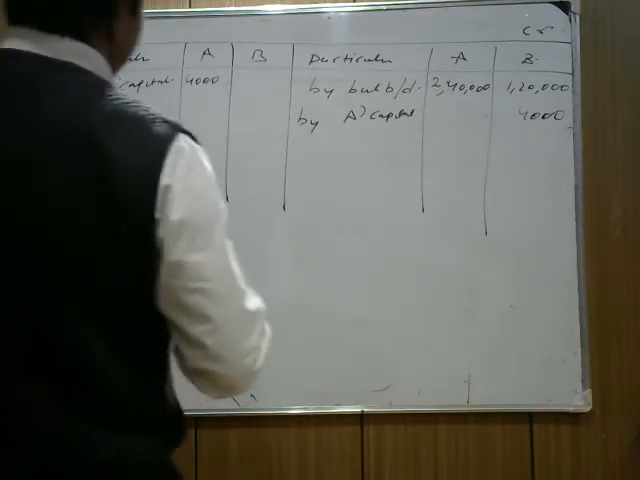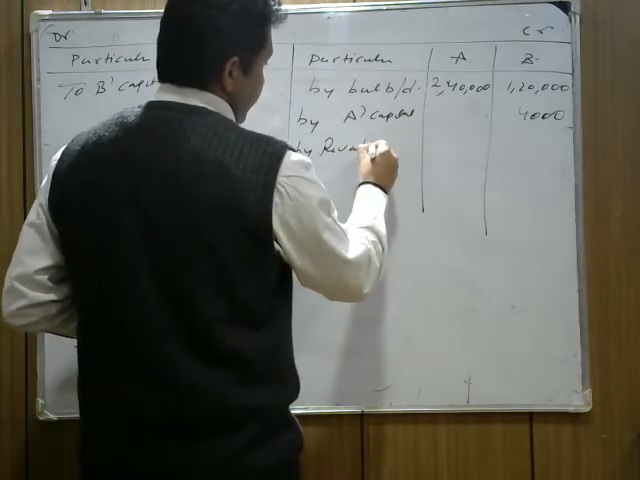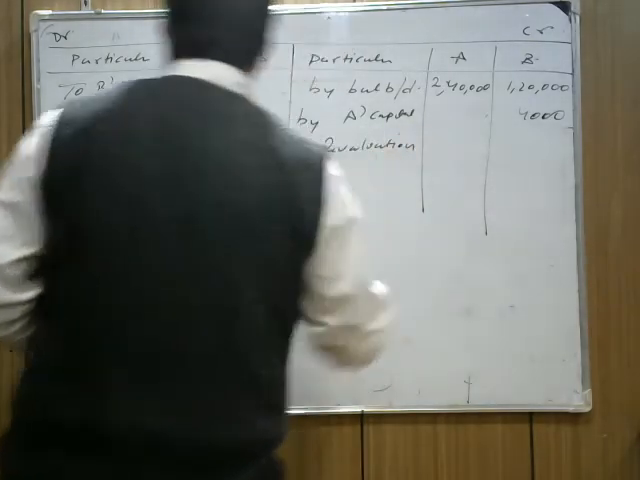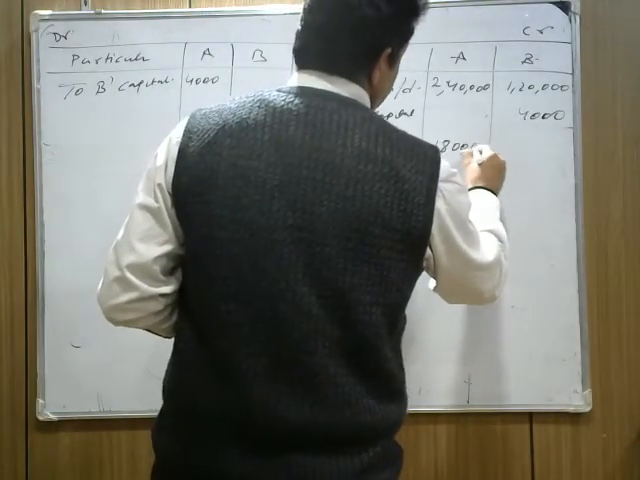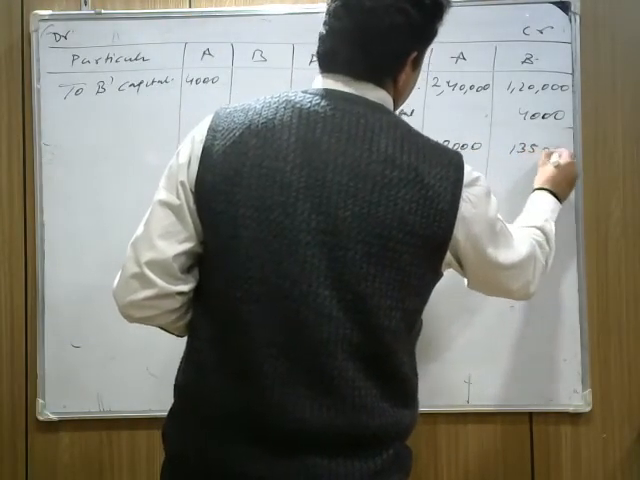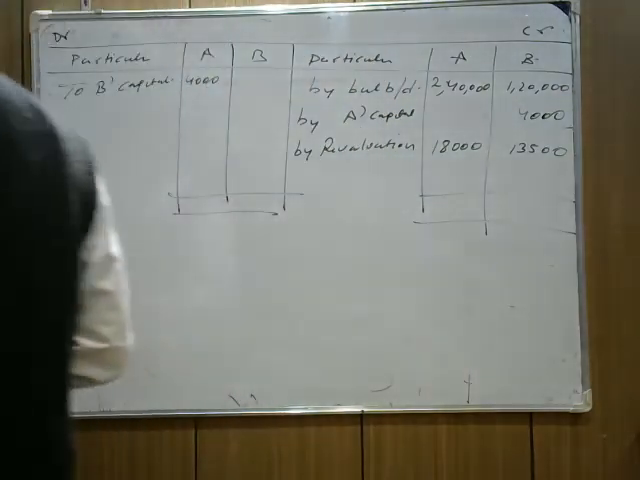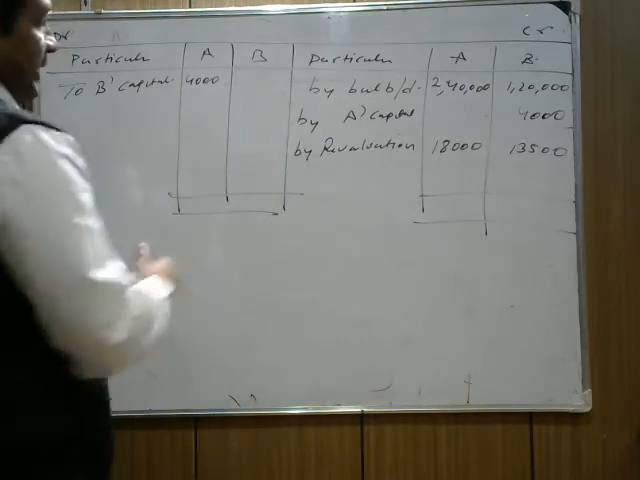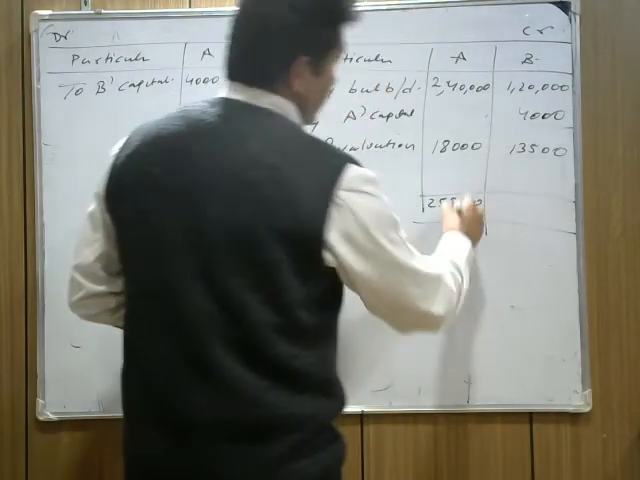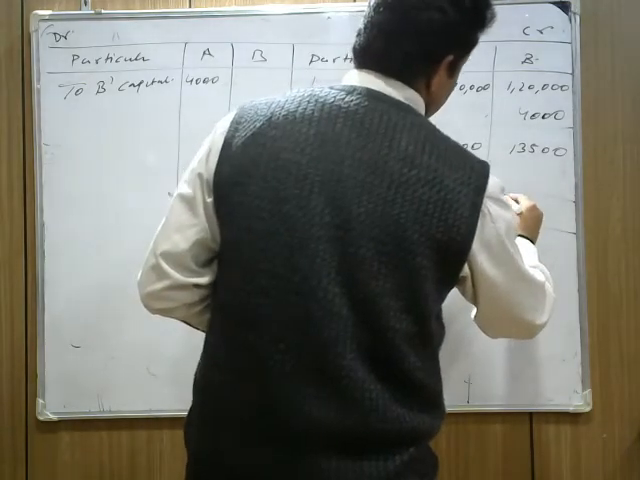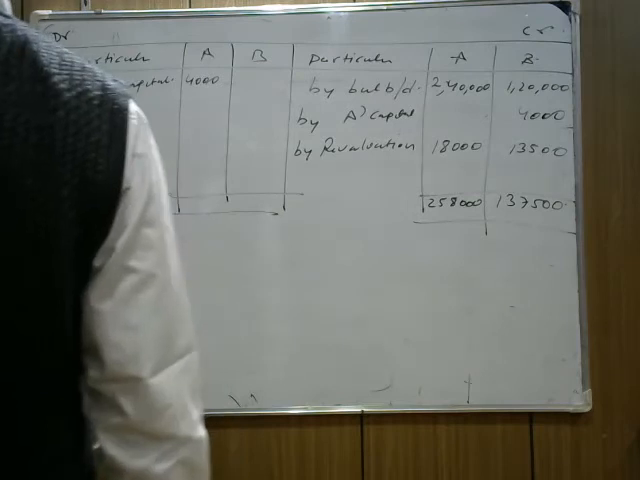Now one more thing is here, revaluation account needs to be distributed. So we write by revaluation account. Now profit to be distributed. Now what is the profit share? 18,000 and 13,500. Okay. Now check again. Is there anything else given in the question? No. Add them. It's coming 2,58,000 for A. Check for B also. It's coming 1,37,500. Check again. Don't trust me here.